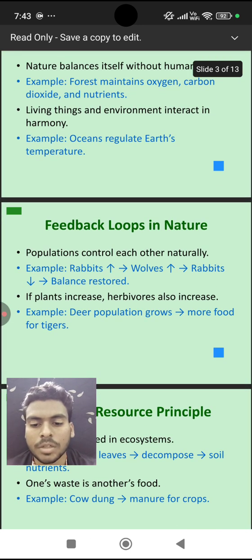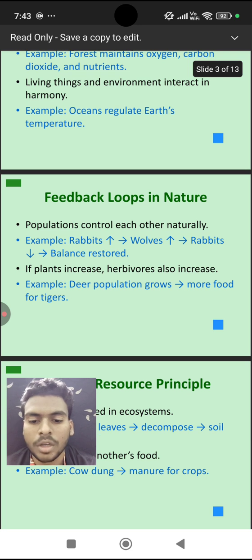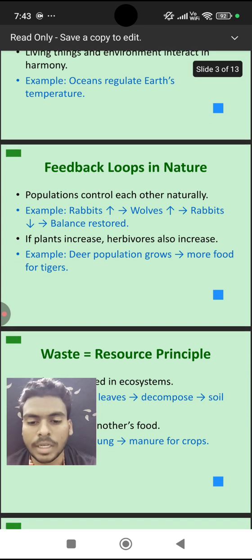Feedback loops in nature. We all know when the population increases, automatically a disturbance occurs in the food web, and the populations control each other naturally without any interaction of humans. For example, if the population of rabbits increases, then wolves also increase. The wolves have the rabbits as their food, and the balance is restored. Another example, if plants increase, then herbivores also increase. Another example, when the deer population grows, there is more food for tigers.